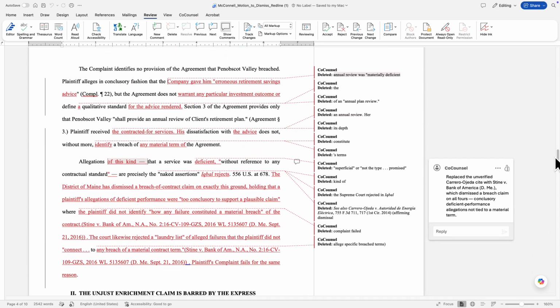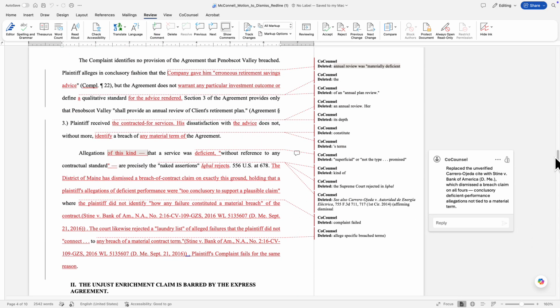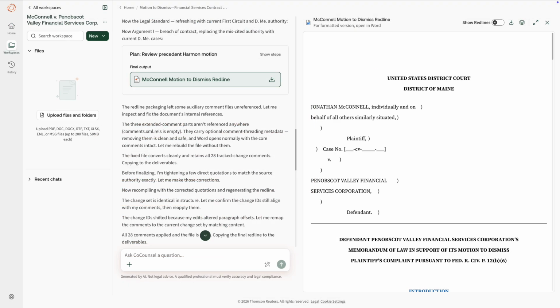The result isn't generic. It's your brief, brought current and grounded in authority you can trace. That's what fiduciary-grade AI looks like when it's built on the sources you already trust.